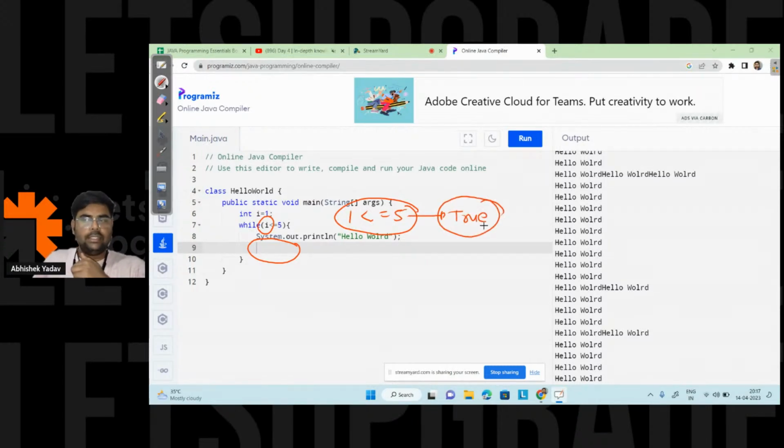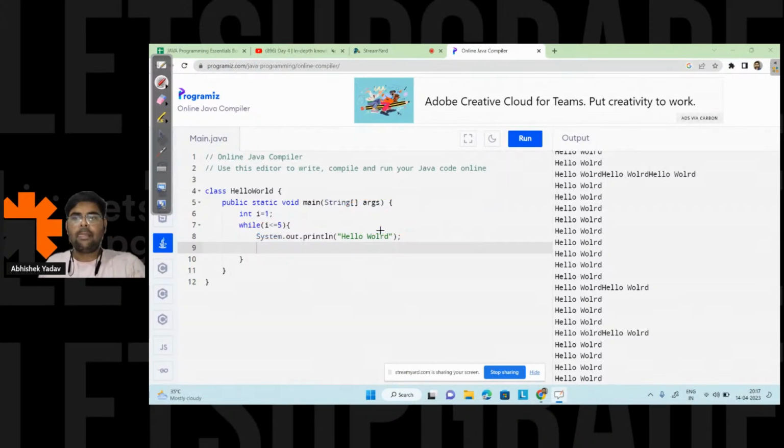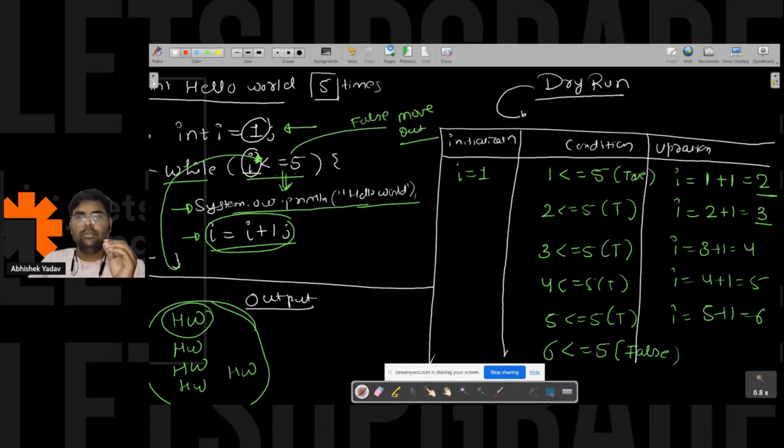For each iteration, there will be no false condition. There is no base case where we will get the false condition. So this will get executed for the infinite time, right, everyone? Anyone has any doubt in this part, please write in the chat. Till that time, let's move to the next question.